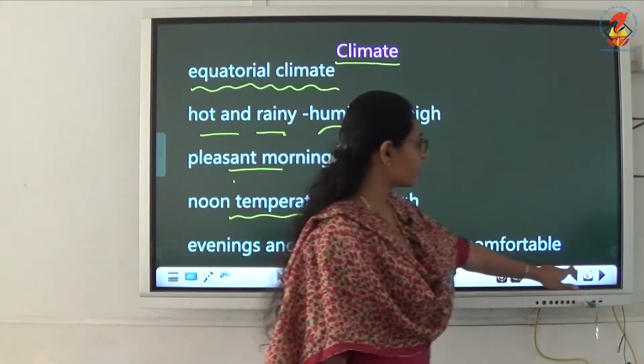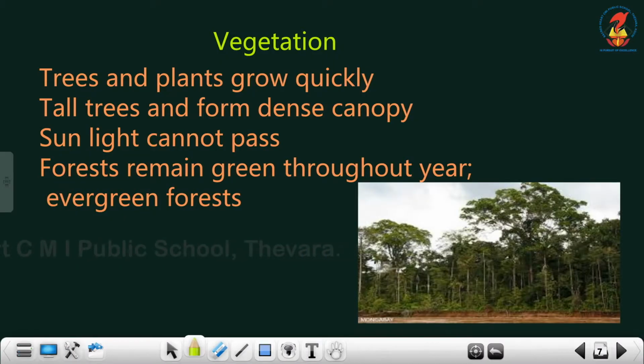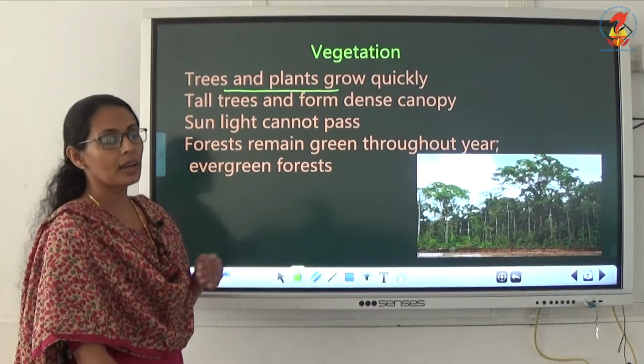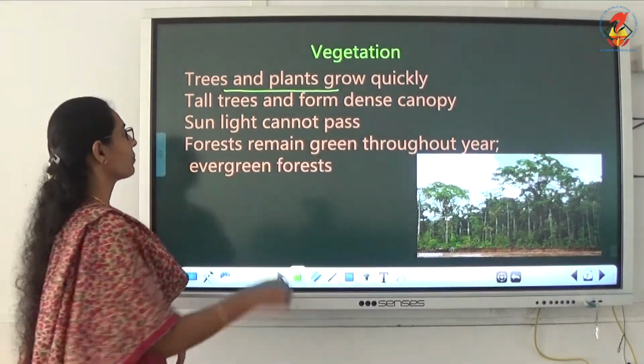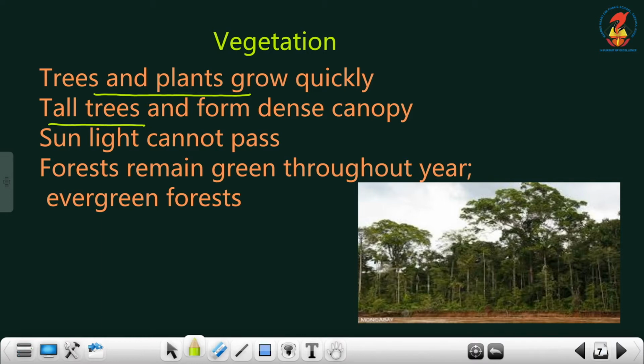Now next we are going to study the next topic, that is vegetation. What type of trees and plants are growing there? Normally the trees and plants grow very quickly, getting rain and humidity. Then what type of trees are growing? Tall trees, and they form a dense canopy.